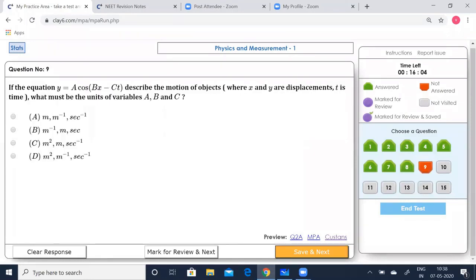If the equation y is equal to a cos(bx minus ct) describes the motion of objects, where x and y are displacements and t is the time, what must be the units of variables a, b, and c? You know, a, b, and c are the variables there. He's asking what should be the units of a, b, and c.